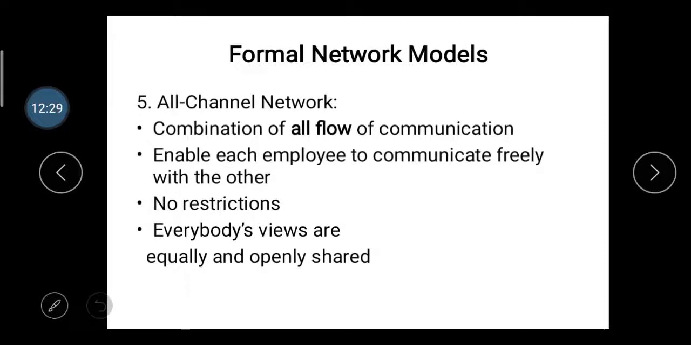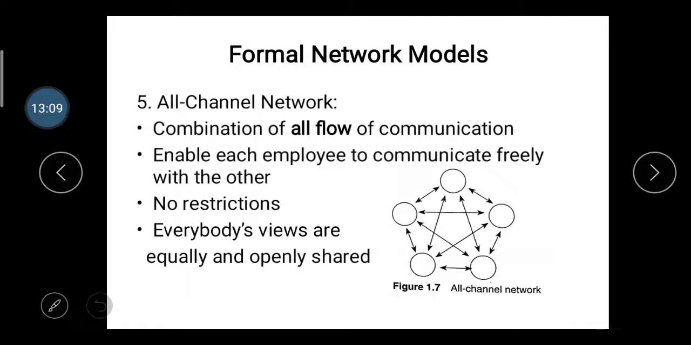So the all channel flow, or all channel network, is very important at that time, because people working at the lower, middle or higher level can easily communicate their views with others. It's one type of equal share, or openly shared, flow. So the all channel network is also very important in the organization.